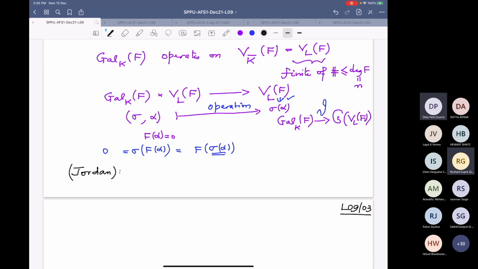It says this operation, the above operation, is transitive if and only if the polynomial F is irreducible over K.